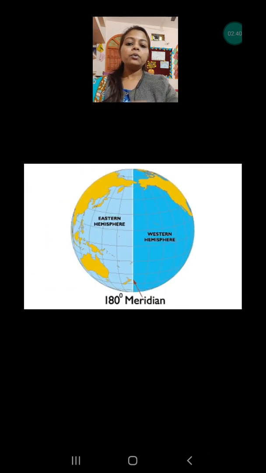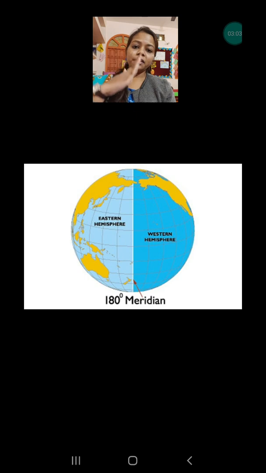Okay, now one more imaginary line is passing through the earth. But this one is vertical. The equator is a horizontal line, passing from east to west, but this one passes through the north pole and south pole. Now don't be confused between the prime meridian and the axis.